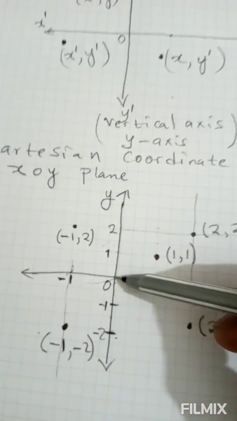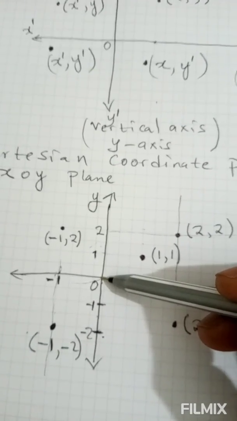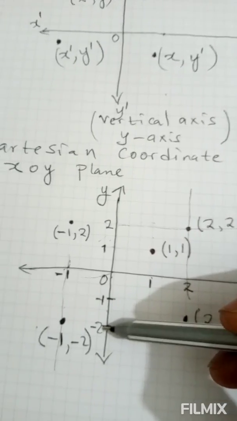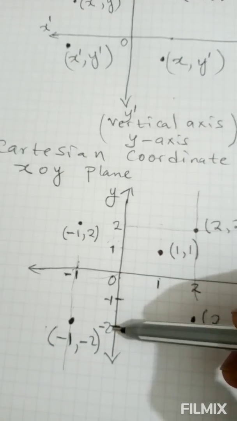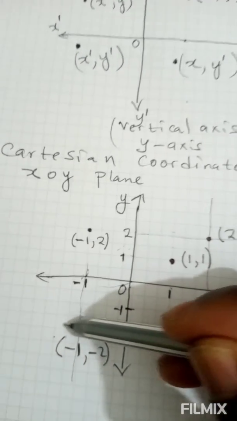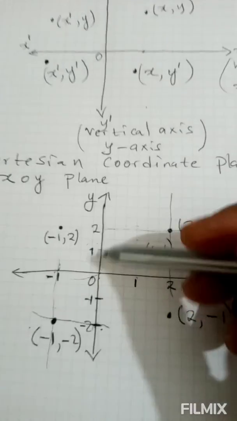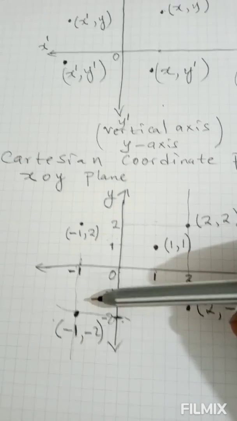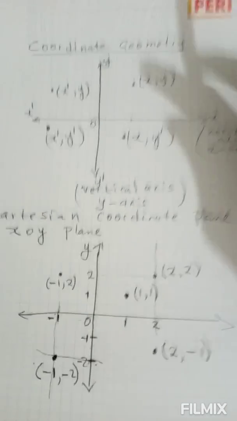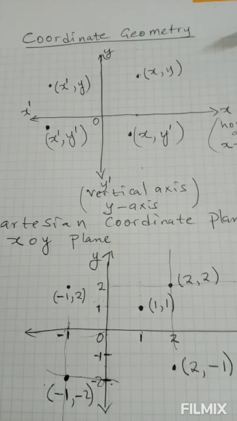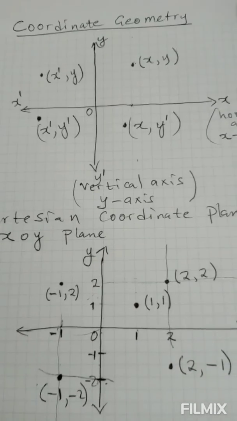We have to come from the origin. We count 2 steps because we want to find where -2 is. So we reach -2, and then we draw a horizontal line. Where these lines intersect or meet, that's where the point is. So this point is (-1, -2). Of course, this is just a simple way to show how we can locate the points.